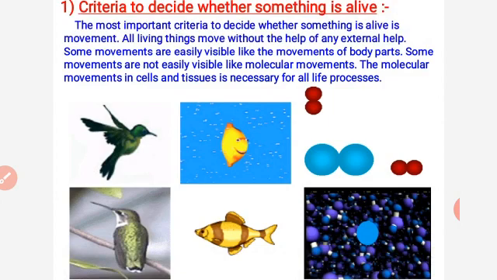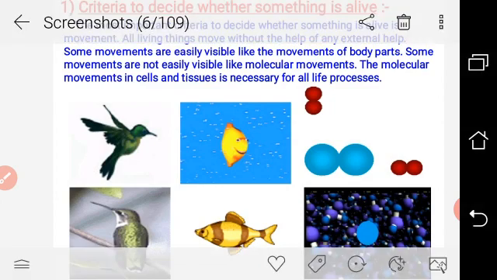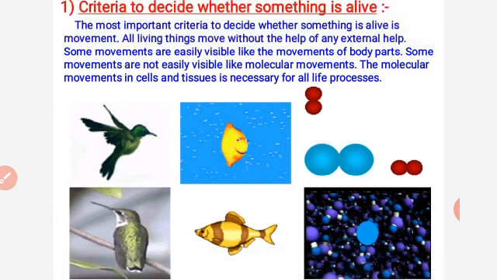The molecular movement in cells and tissues is necessary for all life processes. You know that the biomolecules and the cytoplasm and whatever content is present in the cells, it is very essential for them to move here and there, because without that our machinery is not possible to complete in the human body. Not only in the human body, in all living organisms.